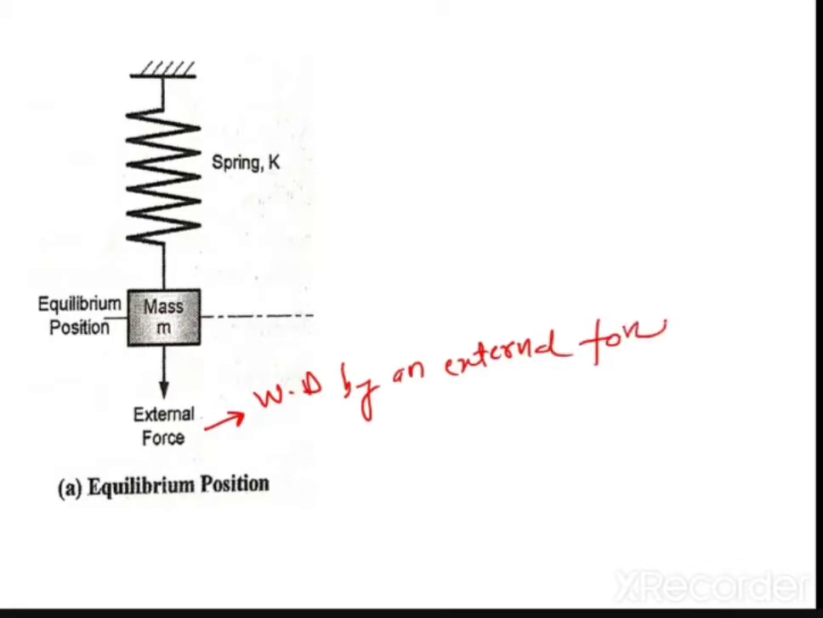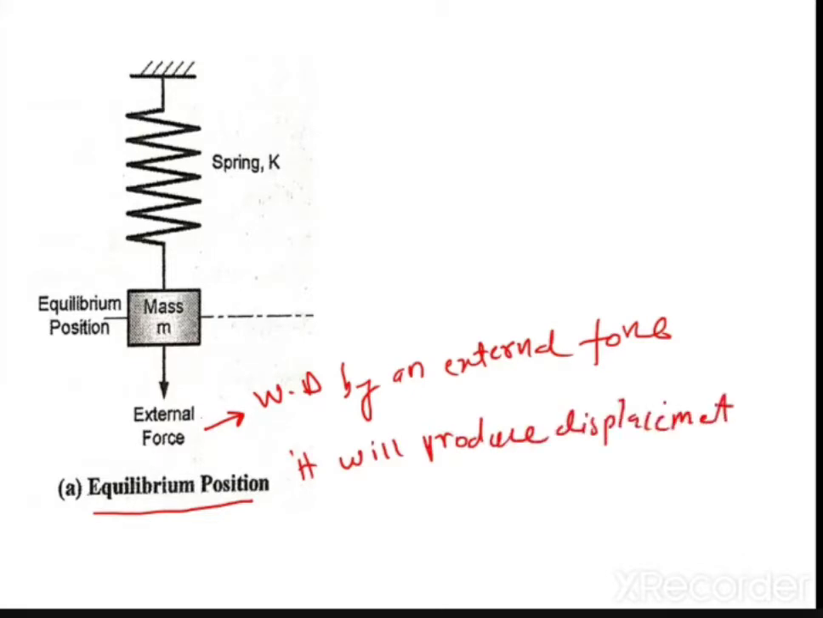This is a very, very important statement. Whenever an external force is applied on a spring mass system which is at an equilibrium position, work is done by the external force. And this work done by an external force means it will produce a displacement, or you can call it a deformation also. So this work done by an external force F will produce a displacement or deformation.